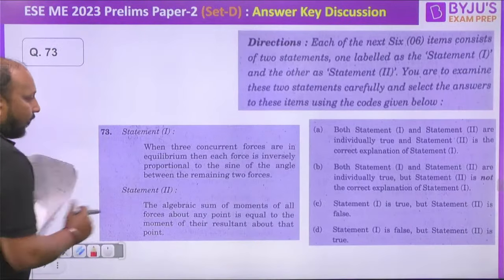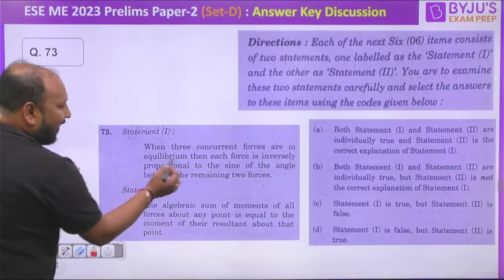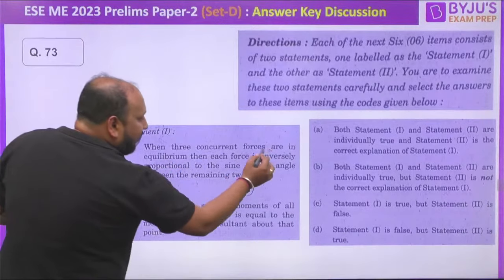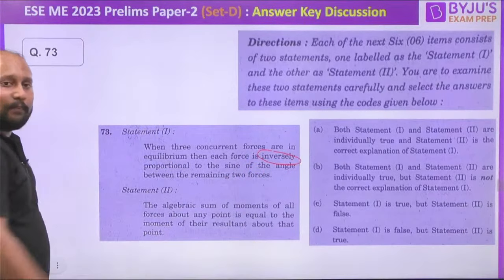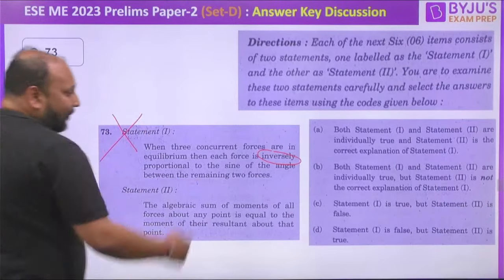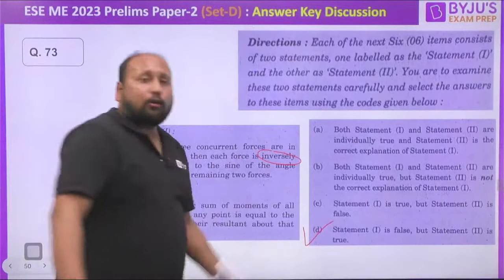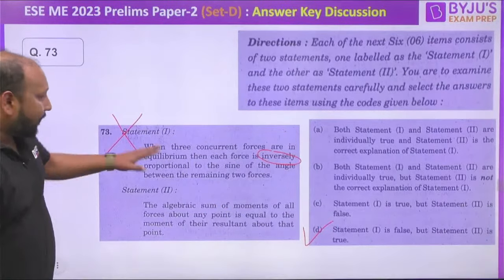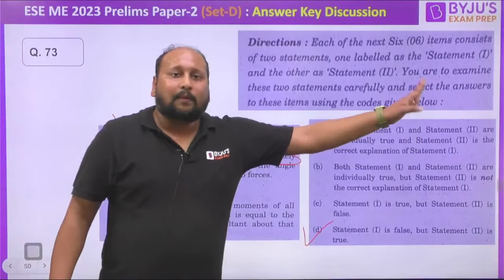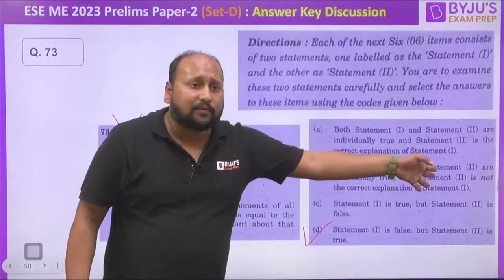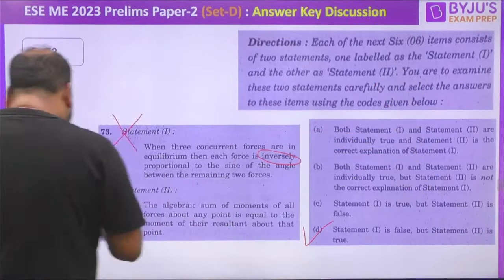They are saying that when three concurrent forces are in equilibrium, then each force is inversely proportional to the sine of the angle. बिल्कुल गलत है. This statement 1 is wrong. तो आपका सीधा सीधा आंसर डी आ गया. No need to check statement B. Statement 1 is direct because this is directly proportional. आपने पढ़ा होगा, आपका साइन लॉ में, you have studied, right? चलिए आगे बढ़ते हैं नेक्स्ट क्वेश्चन की ओर.